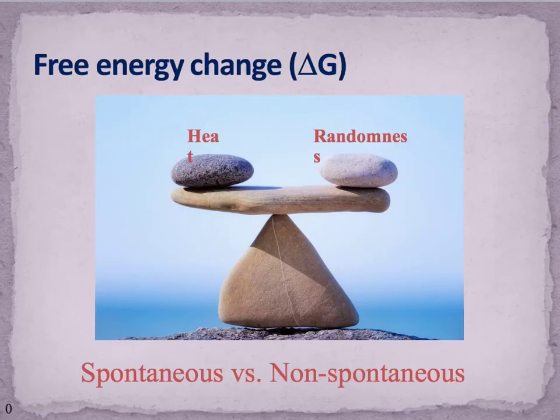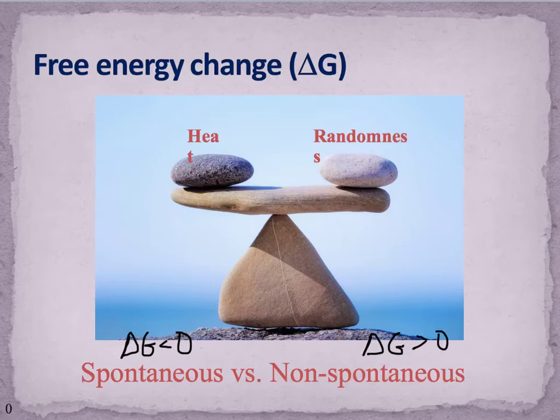So when we're trying to determine the spontaneity of a reaction, we have to worry about two things. We have to worry about heat, and we have to worry about randomness. And the balance between those two things determines whether or not a reaction is spontaneous. So if we want a reaction that's spontaneous, we need a delta G less than 0. And for something that's non-spontaneous, delta G will be greater than 0. And when we say something is spontaneous, what we mean is that it will react. The reaction will occur without outside intervention.